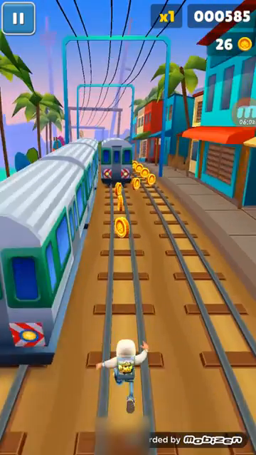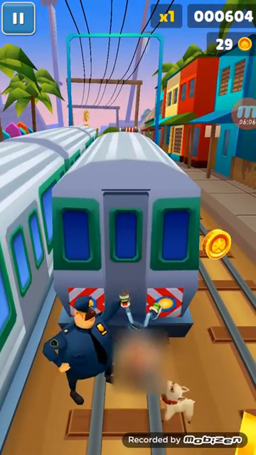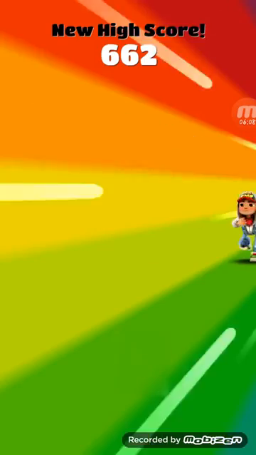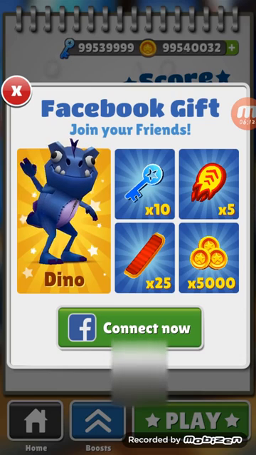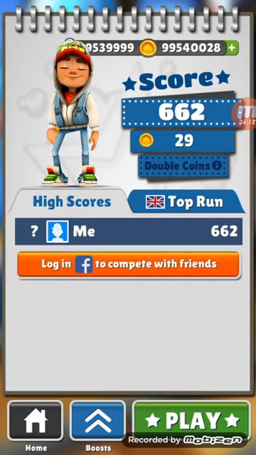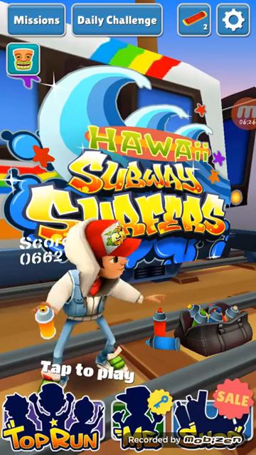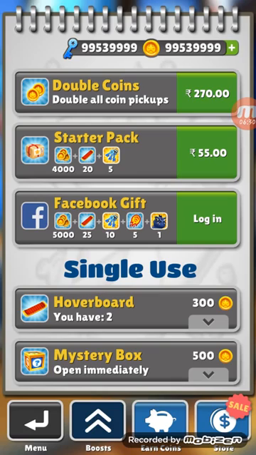The minute is about to end my game here, so I have ended it. This is the minimum high score which I've played. You can see here my number of keys is 9959, and my coins is 9954002.